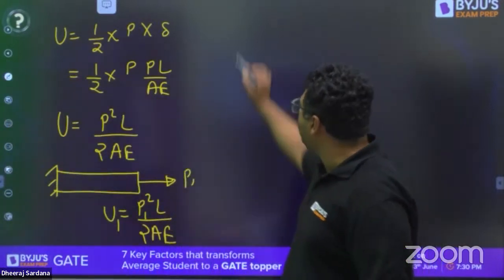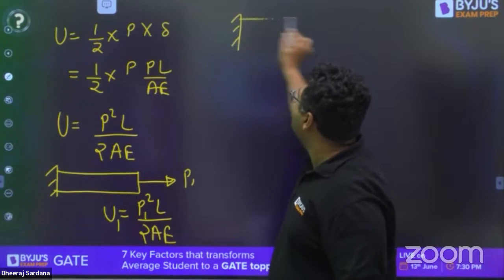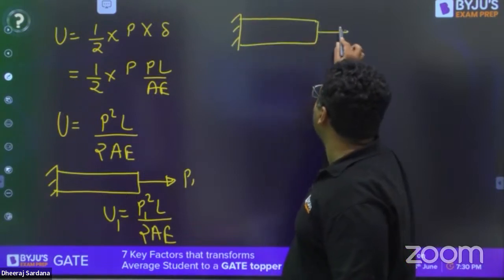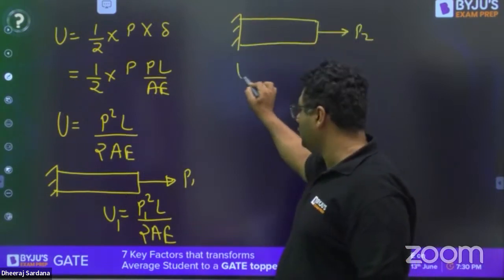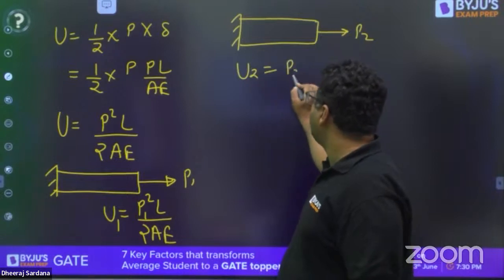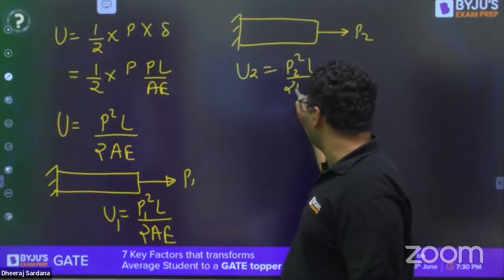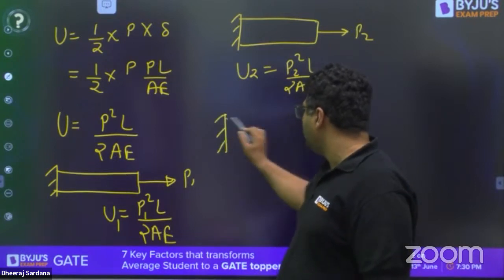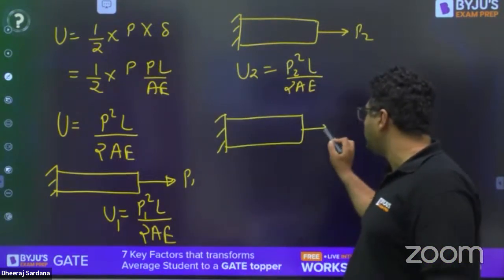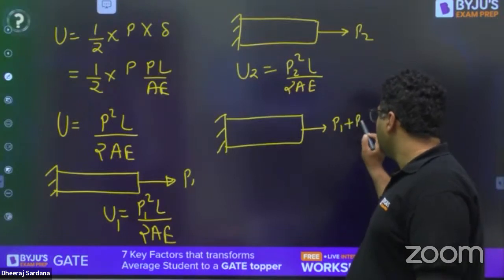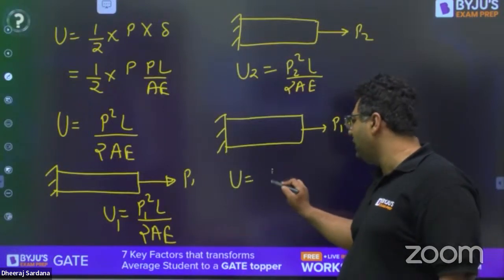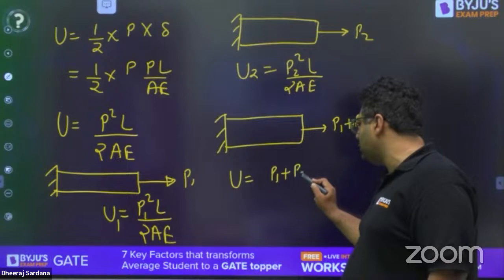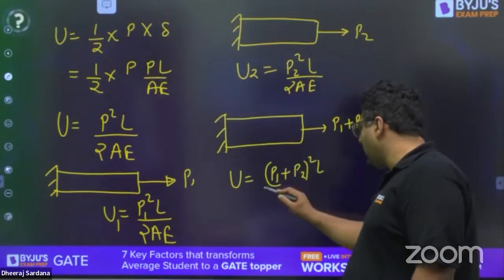Then, similarly, we can talk about the second bar, which is subjected to the load P2. We can say U2 can be written as P2 square L upon 2AE. When we are talking about the third bar, which is subjected to the force P1 plus P2, if you write the same formula, it will be (P1 plus P2) whole square, L upon 2AE.